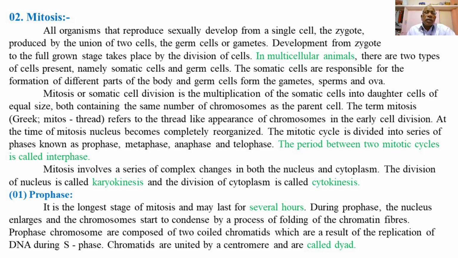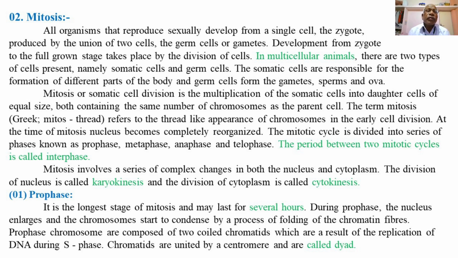Mitosis involves a series of complex changes in both the nucleus as well as the cytoplasm. So during the process of mitosis, there are several changes taking place in the nucleus first and then in the cytoplasm. The division of the nucleus is called karyokinesis, and the division of the cytoplasm is called cytokinesis.